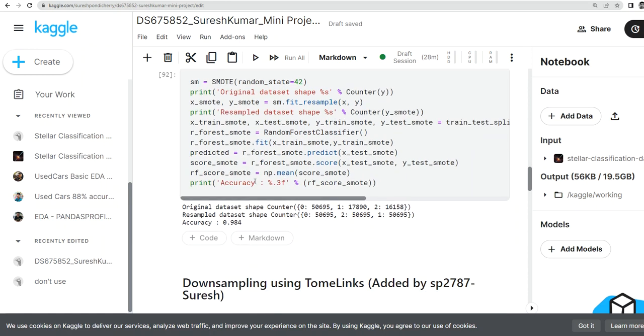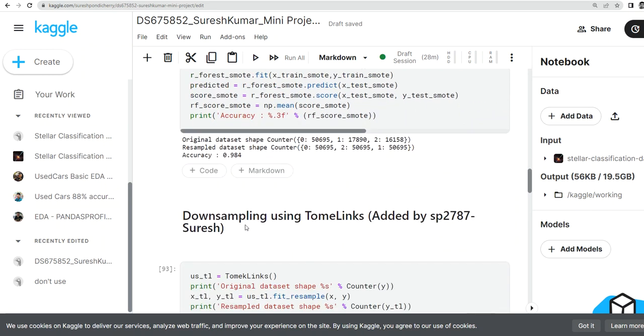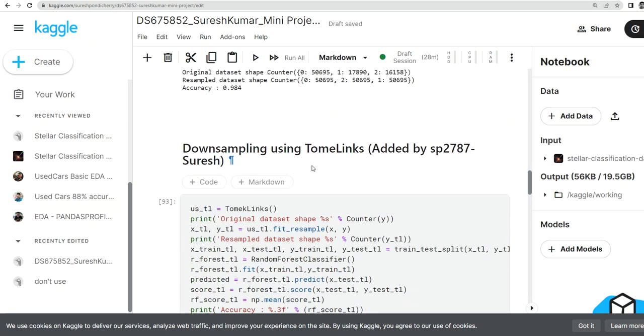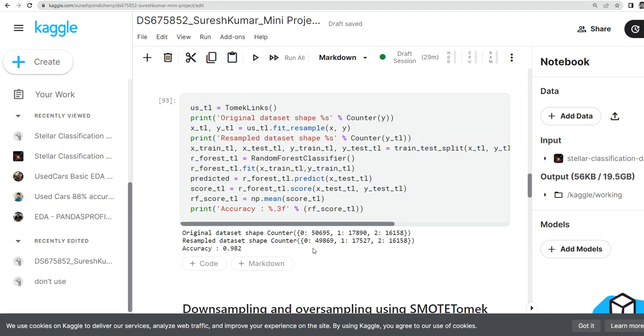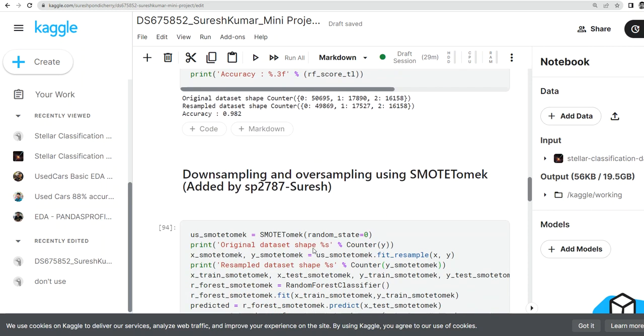So the existing code is giving 98.4 percent. So I was using the Tomek links, that is the downsampling technique, and it is giving me 98.2 percent. Then I combined the oversampling and downsampling techniques by using the SMOTE-Tomek algorithm and also the SMOTE-ENN algorithm.